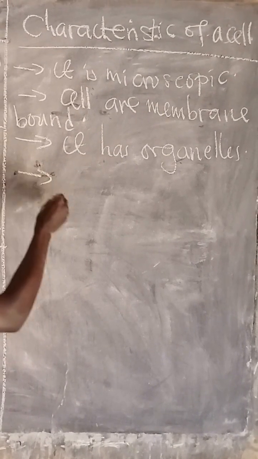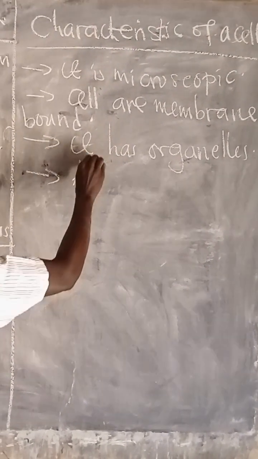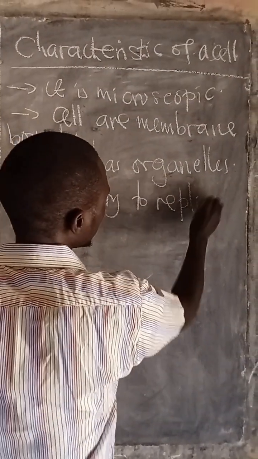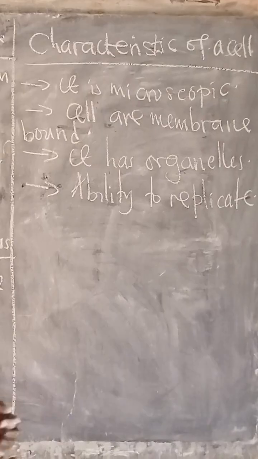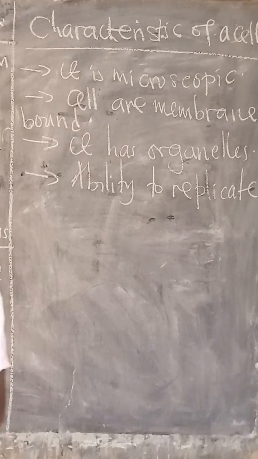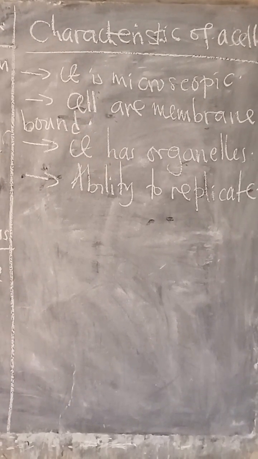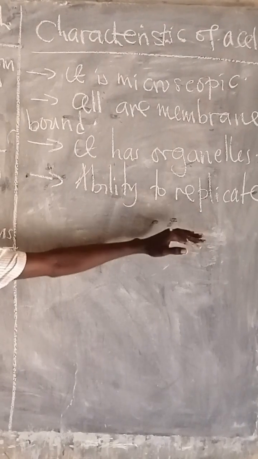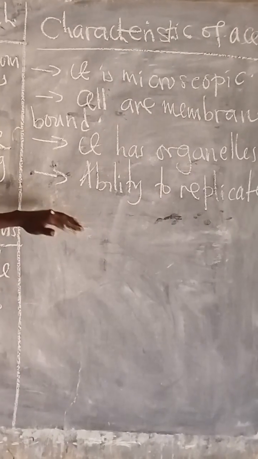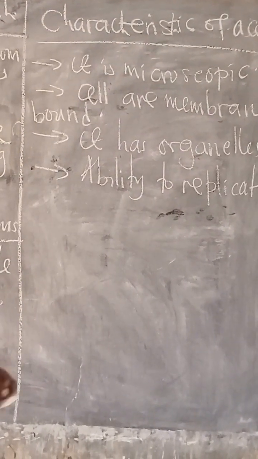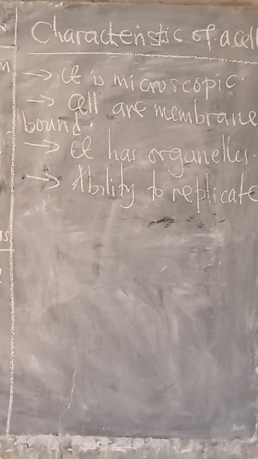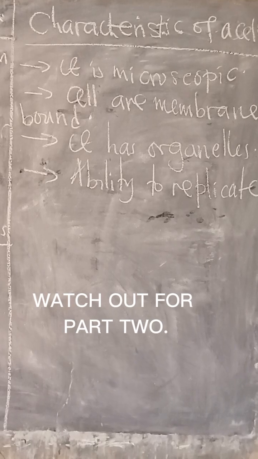Lastly and most importantly, cells have the ability to replicate. Replication here is the process by which a cell divides to give rise to other new cells. So the existing cells have the ability to divide to form other new cells. That's what we call the ability to replicate. So these are the basic characteristics of cells.